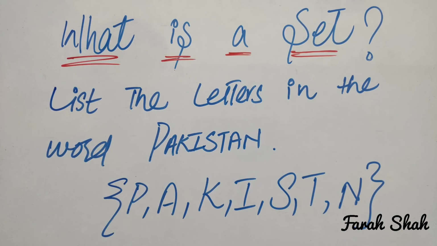There are 8 letters in the word Pakistan, but when we list these letters in a set, then we will write one letter only one time. Like A is repeating itself in the word Pakistan, but we will write A only once. All elements are distinct and all are well defined because all of these letters belong to the word Pakistan.